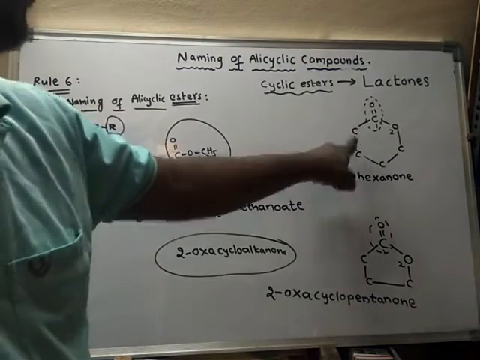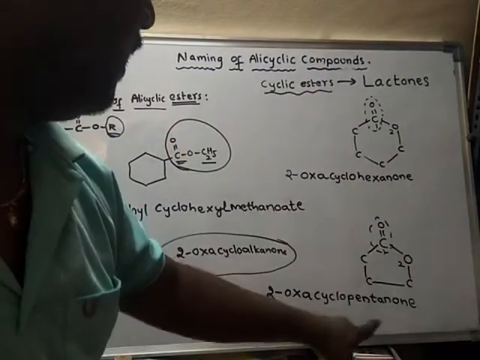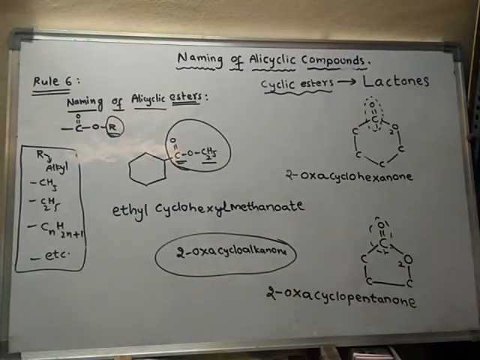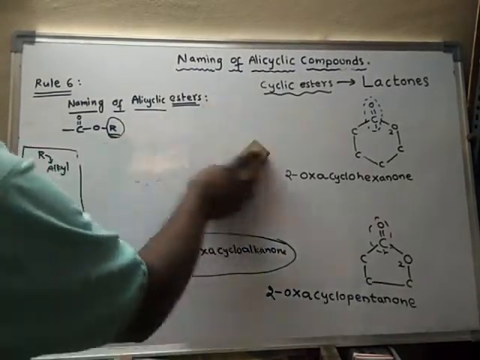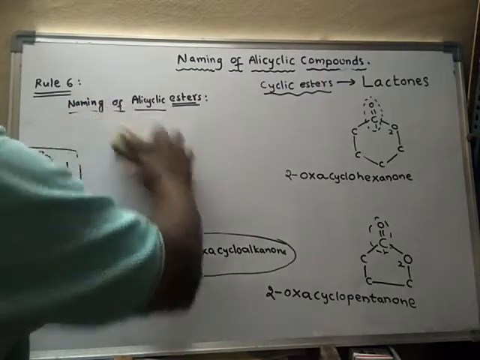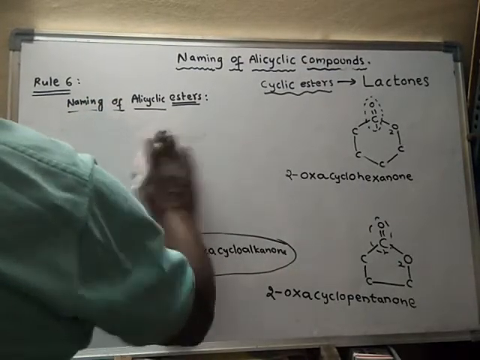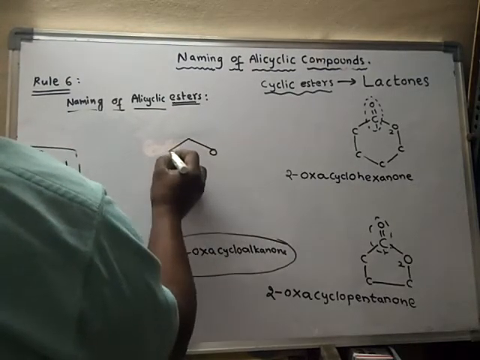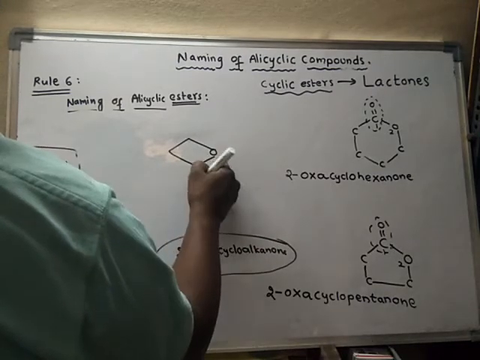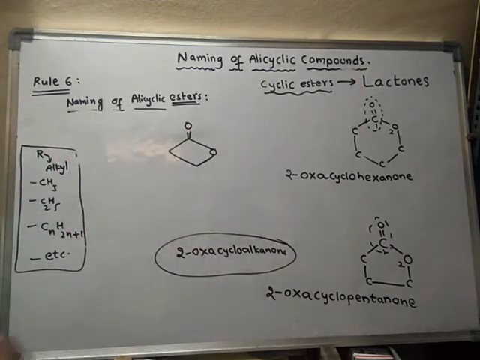So here, as it is a 6-member ring, we'll write hexanone. As it is a 5-member ring, we'll write pentanone. Okay, so like this. So what is the name of this compound? Suppose it is like this, I'll write like this. What is the name of this compound?